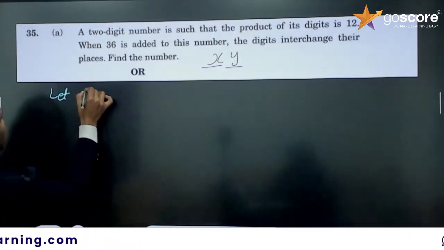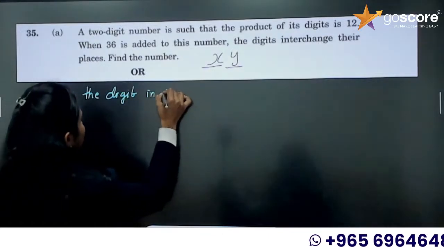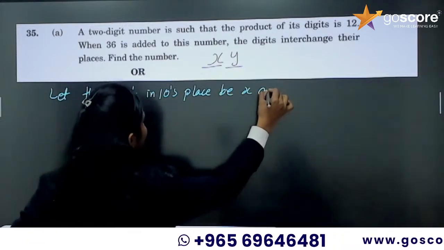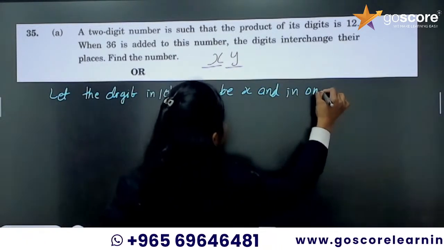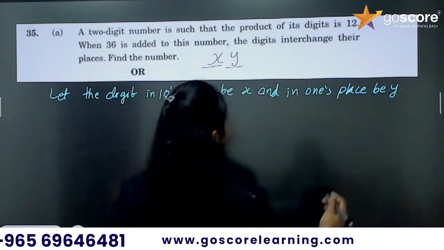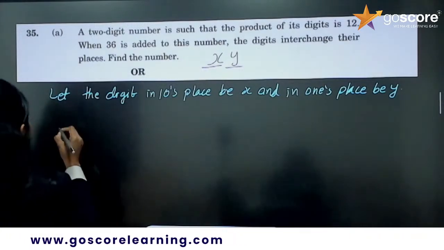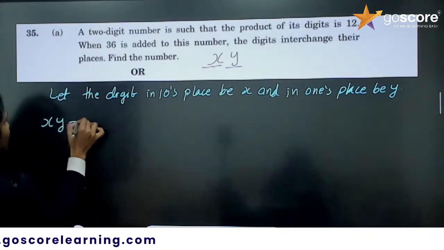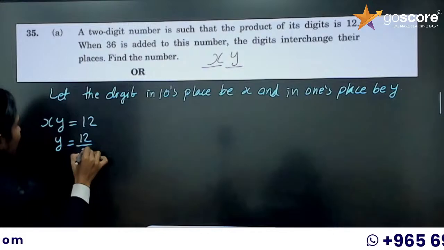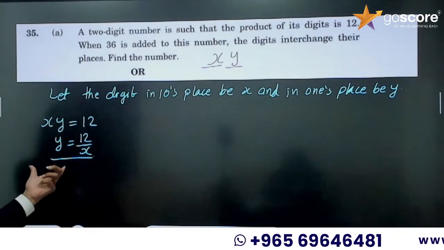let the digit in tens place be x, and in ones place be y. Okay, now what is the next sentence? Product of its digits is 12. So x into y is equal to 12. From this we can take y is equal to 12 by x. Okay. So first condition we got y equal to 12 by x.